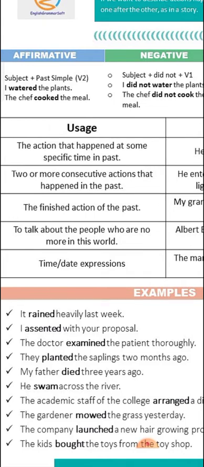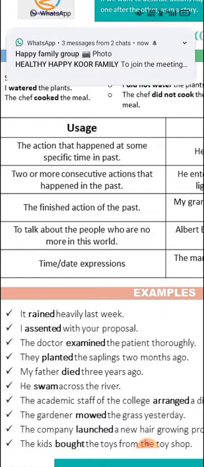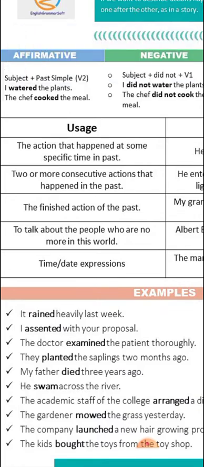You can understand with the examples also. It rained heavily last week. Here it, I, the doctor, they, my father, he, the academic staff, the gardener, the company, the kids. You can see all these subjects are coming in the place of subject. And which form of verb are we using here? We are using the second form of verb, that is rained, assassinated, examined, planted, died, swam, arranged, mowed, launched and bought. So children, we use the second form of verb in the positive simple past sentences with all the subjects.